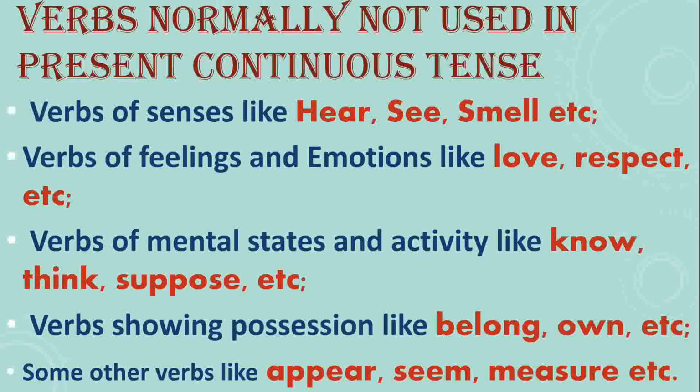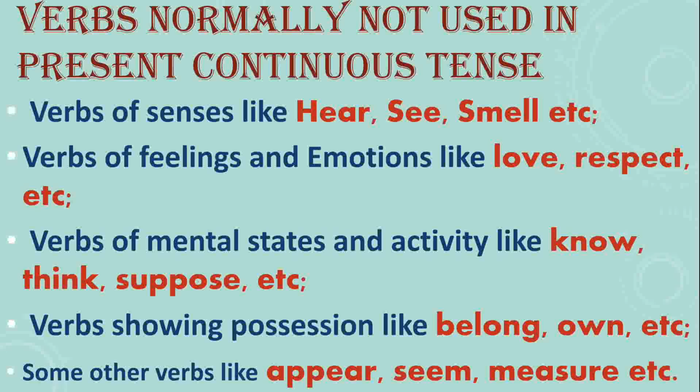No, these words are not action. The words are the state which are telling our mental states, our senses, our feelings, our emotions. So we cannot use these verbs in present continuous tense. But when can we use? We can use any of these verbs to describe an action which we can begin or stop at our own will.